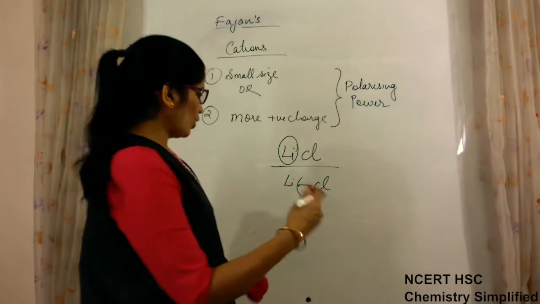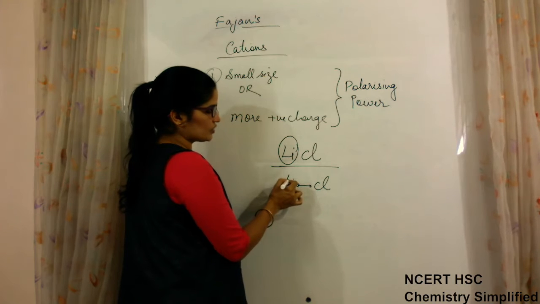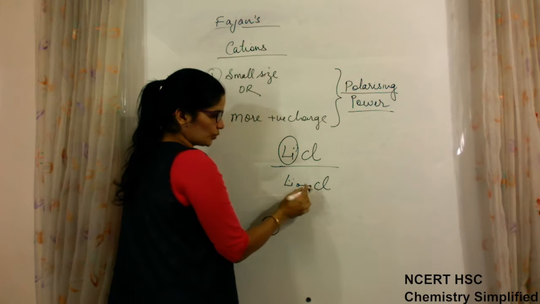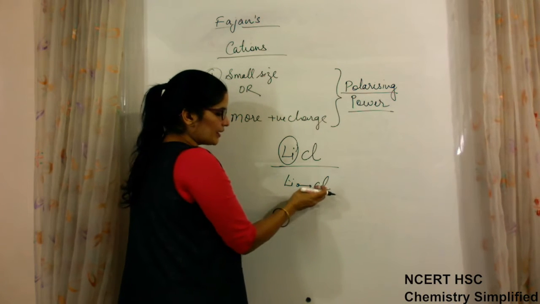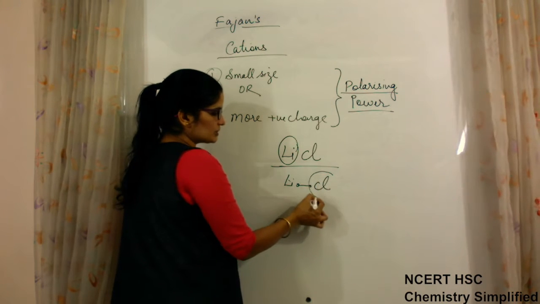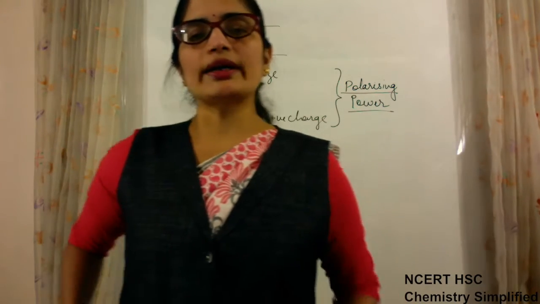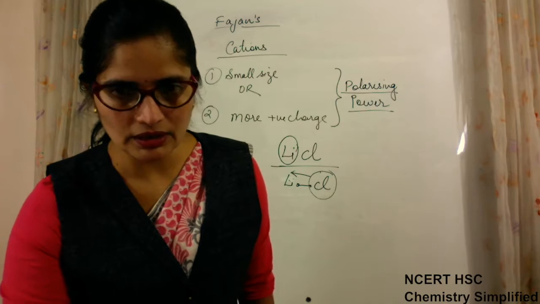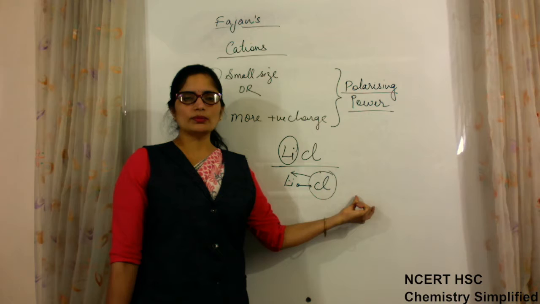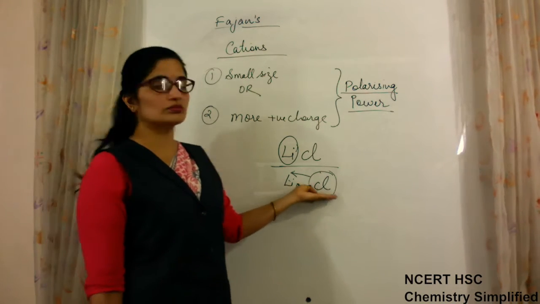But along with the same thing which we have discussed, one more thing is present: because of the small size of the lithium ion, it has more polarizing power. So chlorine is pulling the electrons toward itself, but at the same time, because of its small size, the electron cloud present on chlorine is pulled by lithium towards itself. So it is preventing the chlorine atom from taking away the shared pair of electrons to form an ionic bond. Hence the nature of the bond becomes covalent in the case of lithium chloride.